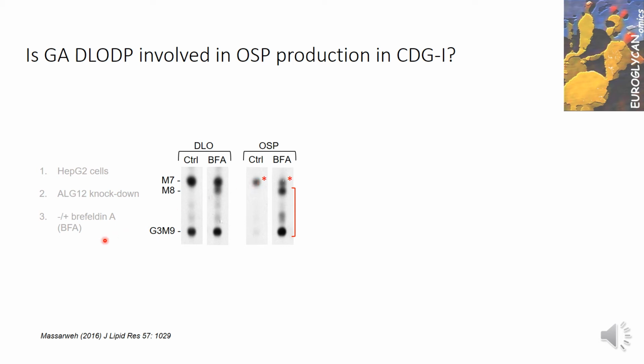Then we treated the cells with brefeldin A, and what you can see is that the oligosaccharide phosphate, the Man7 phosphate, is not altered at all by the brefeldin A treatment, but BFA elicits the appearance of a new family of oligosaccharide phosphates generated from mainly mature dolichol-linked oligosaccharide.